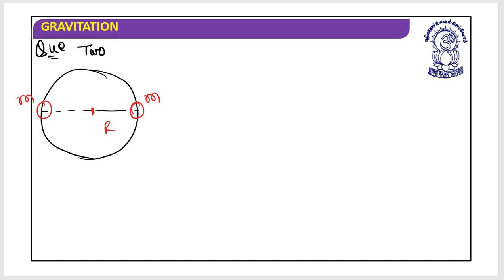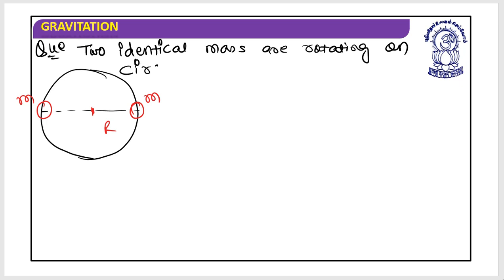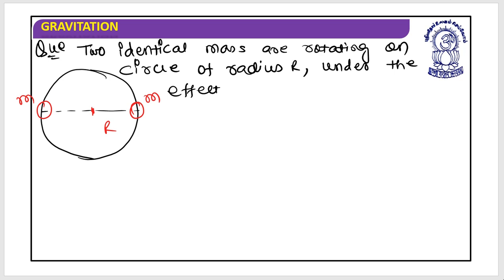Two identical masses are rotating on a circle of radius r under the effect of mutual gravitational force.